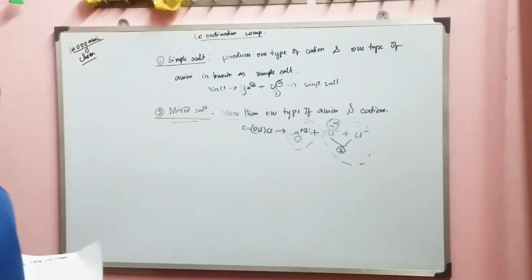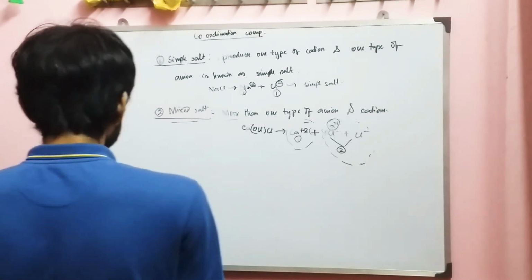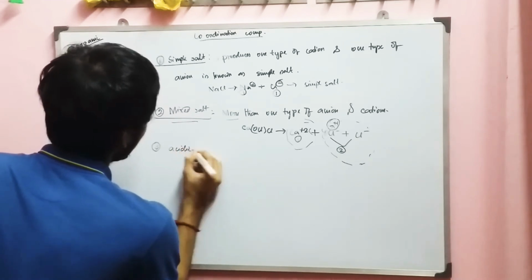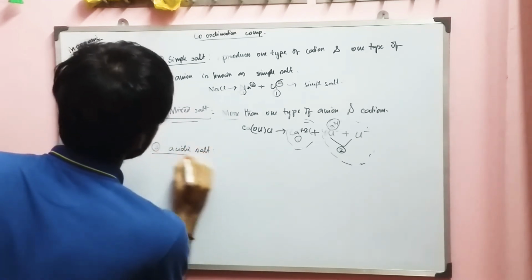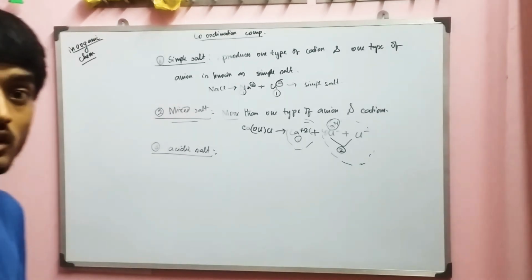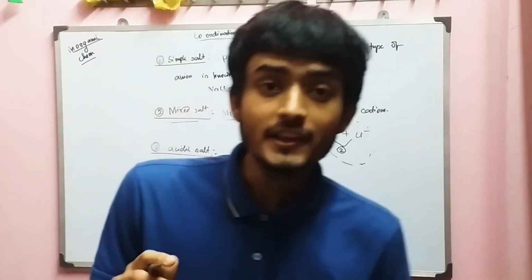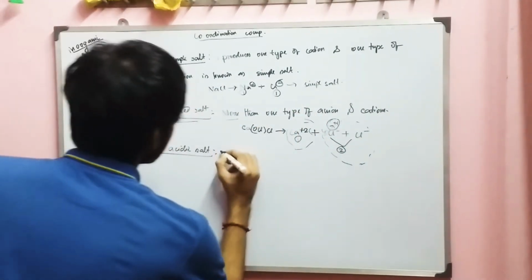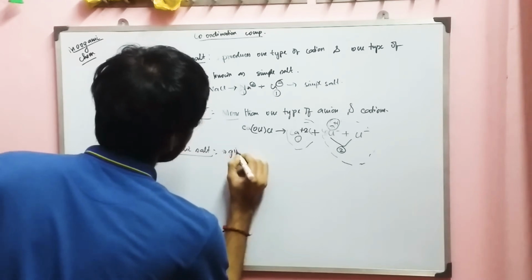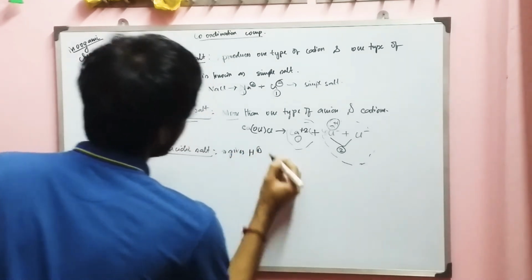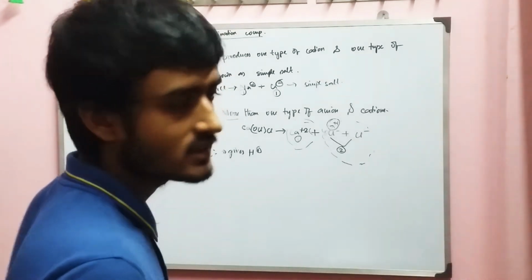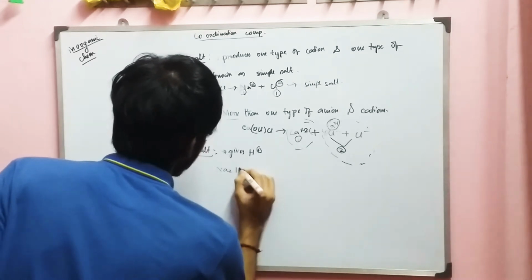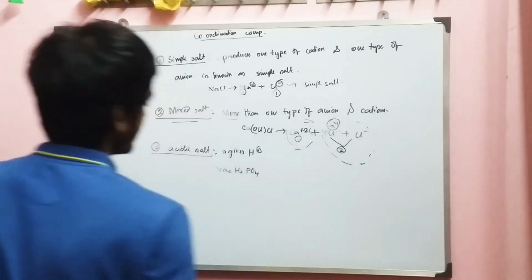The third one we call the acidic salt. A salt which on dissociation gives H plus in the solution is known as an acidic salt. Let me take an example: Na2HPO4.